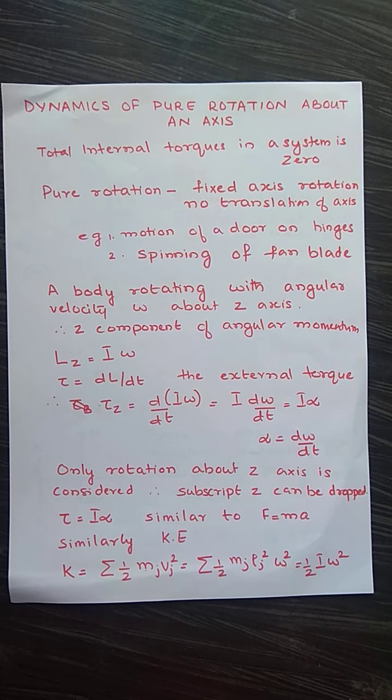Let us consider the dynamics of pure rotation about an axis. If you consider a system which is isolated, the total internal torque in the system is 0. That means the net torque acting inside, the internal torque, is 0. Of course, there can be external torques.